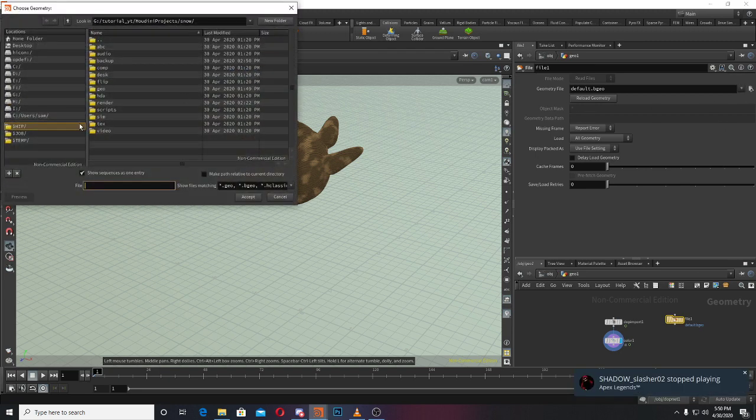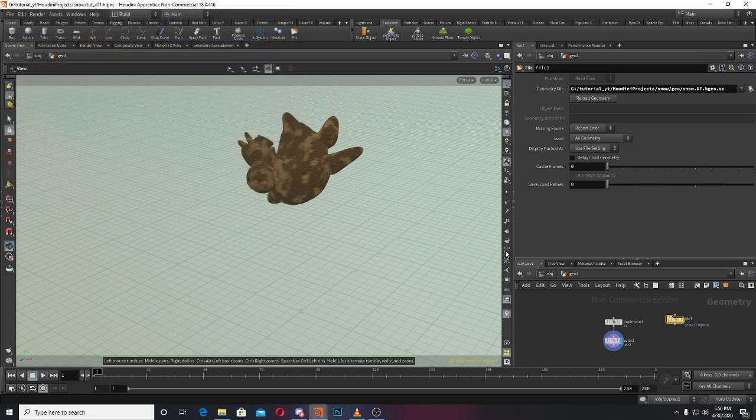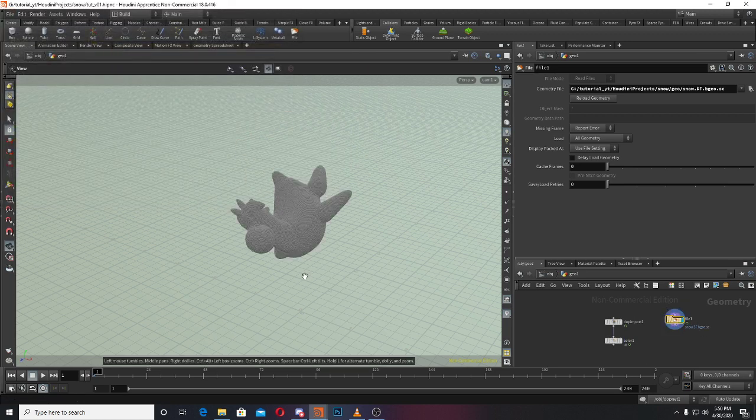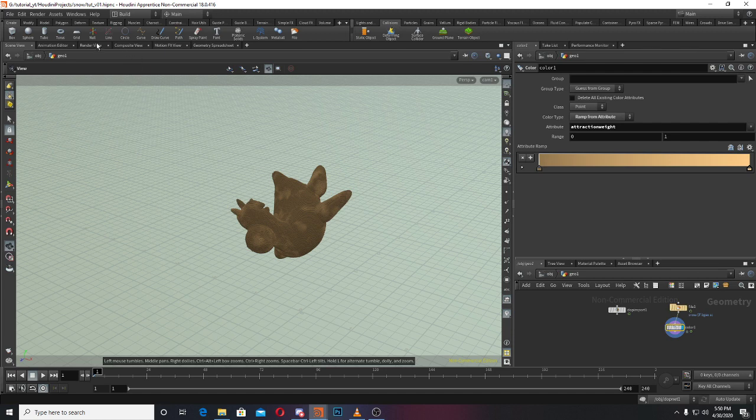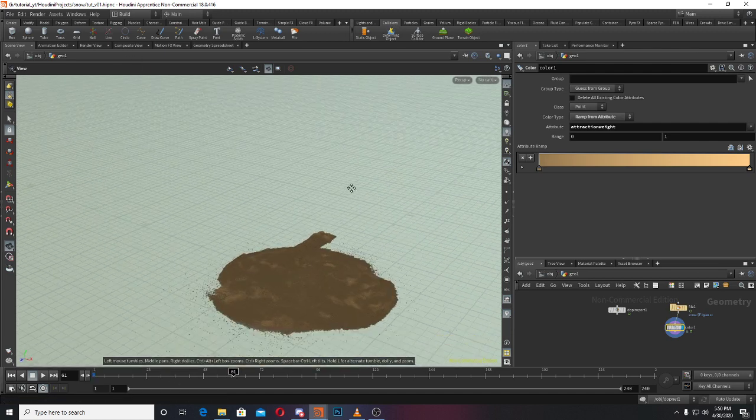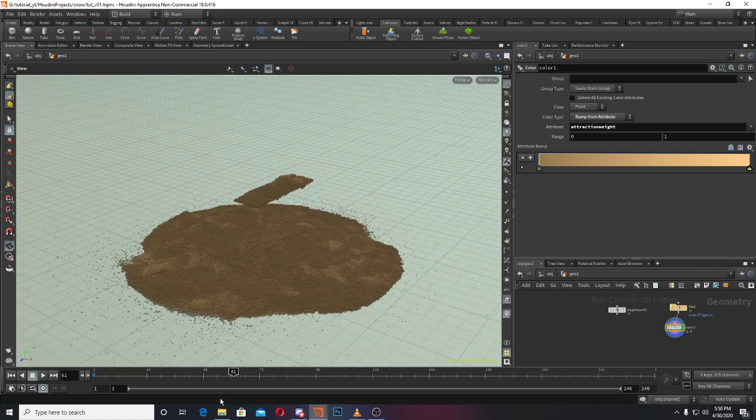I did one caching before. Yeah, this one, and I'll connect this color. And you can see this is animated, but that attraction value I made very low.